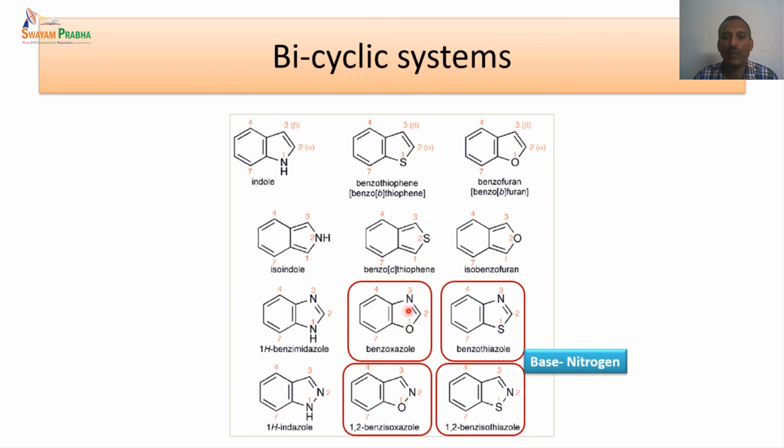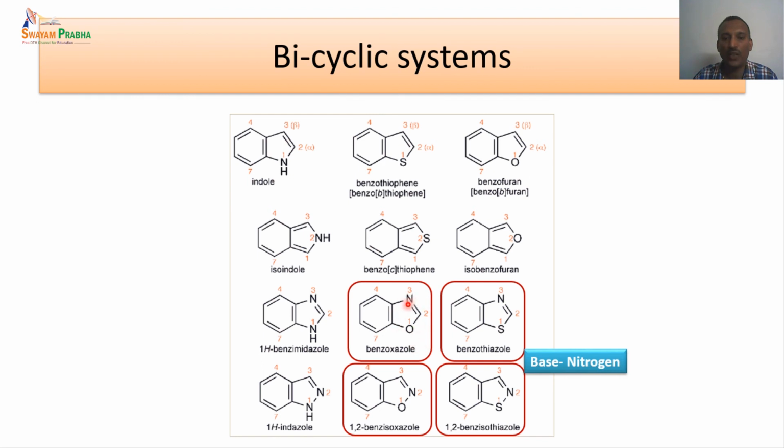In all cases, whenever nitrogen is present, nitrogen is always considered as the base. That means the system is named after the nitrogen heterocycle only. That gets the highest priority, followed by oxygen, followed by sulfur. But when we number, oxygen gets the lowest number in all cases.